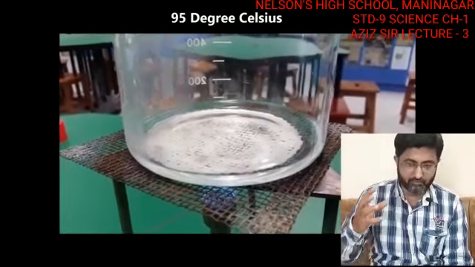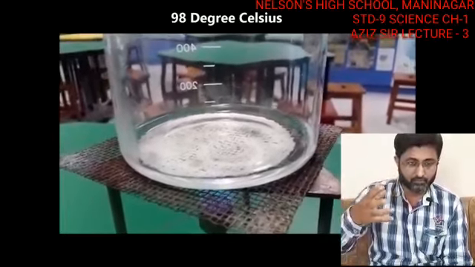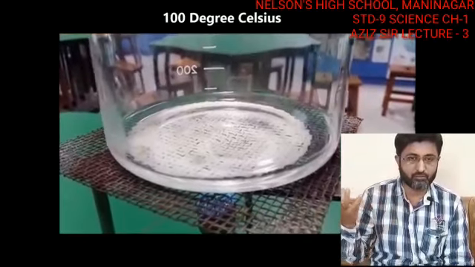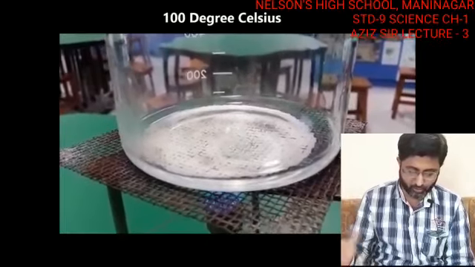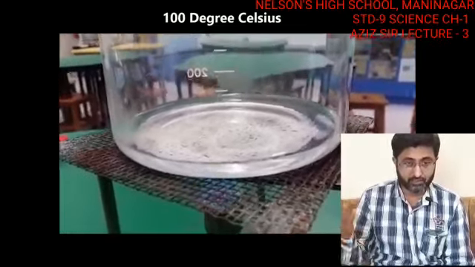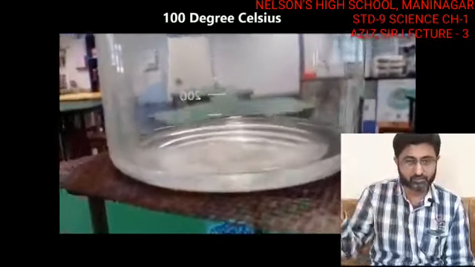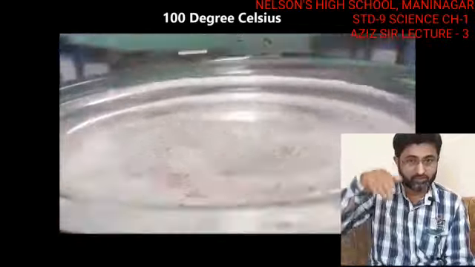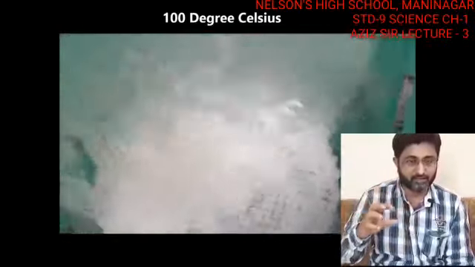Now when you see that the water is reaching 100 degrees Celsius, you see the bubbles coming out from the water, and it is slowly turning into a gas, you are able to see the steam. That is what it is showing: the stage where the liquid boils into gas. That is the amount of kinetic energy gained, and the particles are no longer able to sustain the liquid state, so they are leaving each other and running away, gaining kinetic energy.